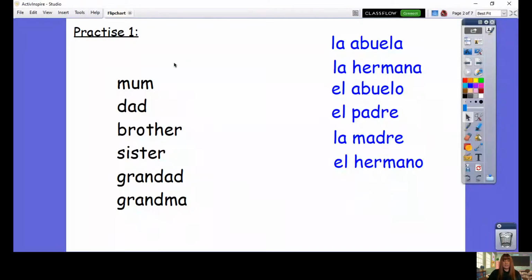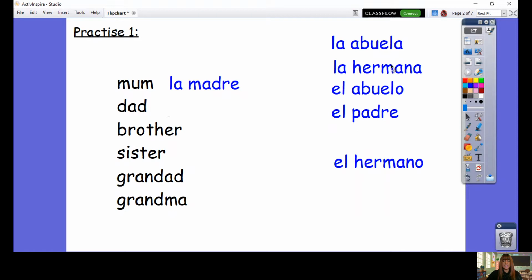So let's work with that a little bit more. I'm going to share my screen with you, and I'm going to share my flip chart. Okay, so here are the family members in English that we have just been learning, and we have them in Spanish. So we're going to have a go at joining these up. If you want to challenge yourself and have a go at this on your own, just pause the video, grab a piece of paper and have a go, or you can do it with me. So mum in Spanish, what was that one? Was it el padre or la madre? That's right, it is la madre. So let's just move that over. Muy bien.